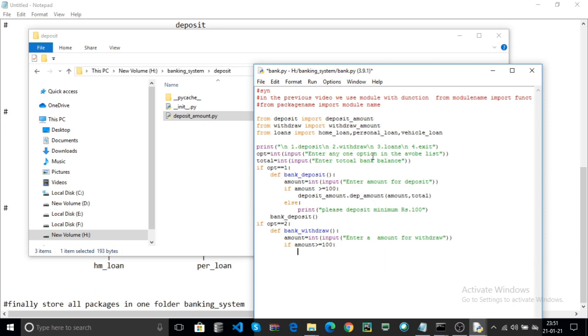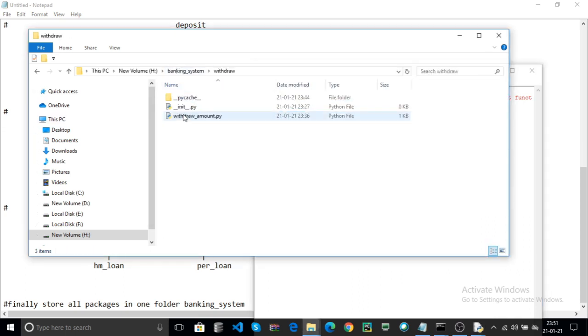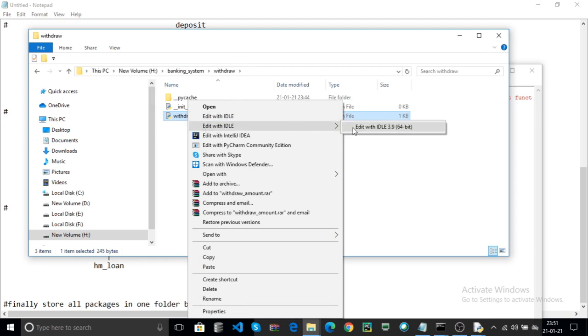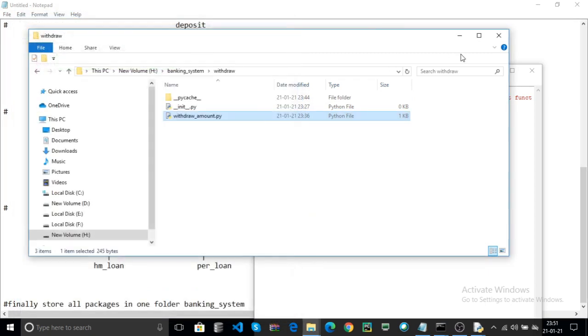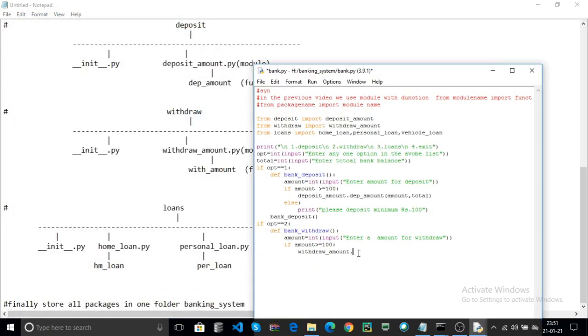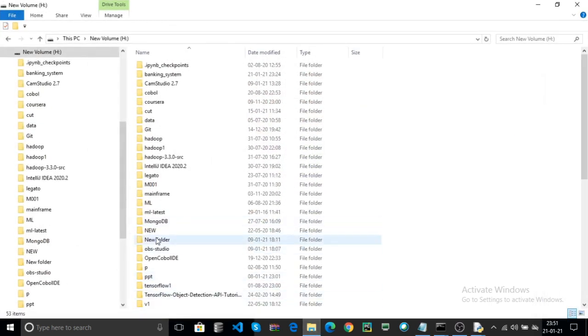Now how to withdraw the amount? In the withdraw module, the method is with_amount. Now with_amount, this is your function.